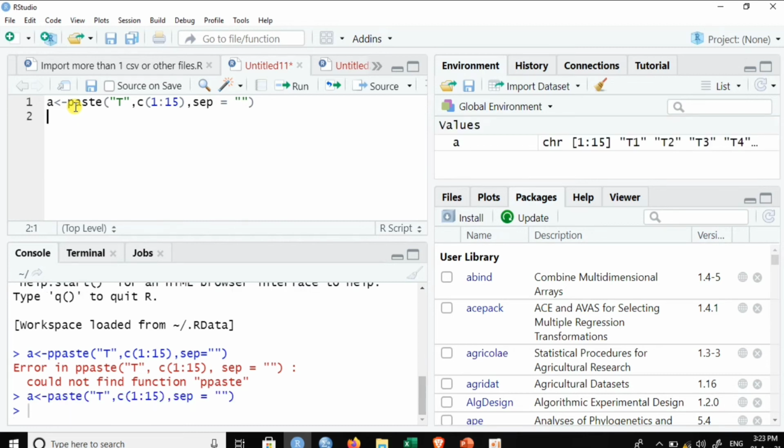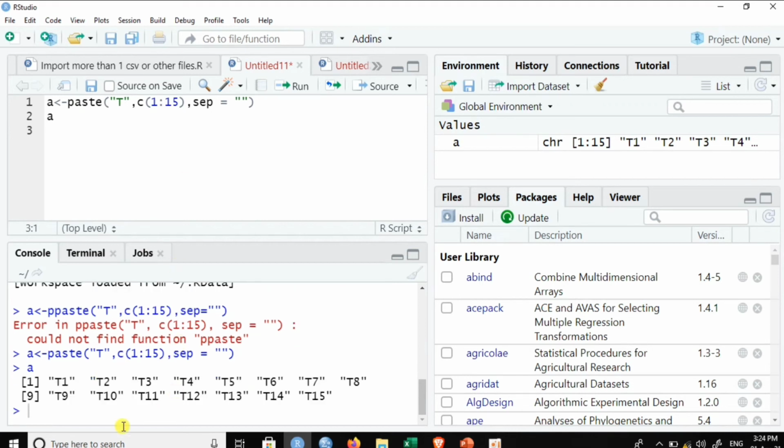Okay, in the global environment, one can see that A is written. Let's see what is saved in A. So all these treatments got saved in the vector by the name A. Now we want to draw a sample. So the sample function is there, sample, then x, that is our vector A, then size. So what should be the size of the sample? The size of the sample must be the number of plots in the block. So in RBD, it is a complete block design, so the number of plots in a block would be equal to the number of treatments, so 15.